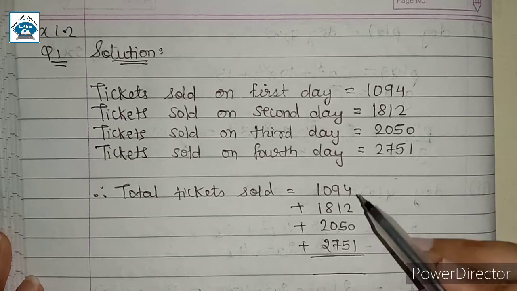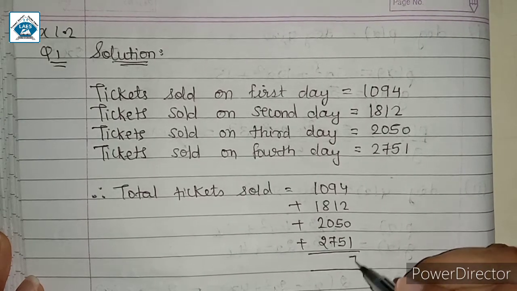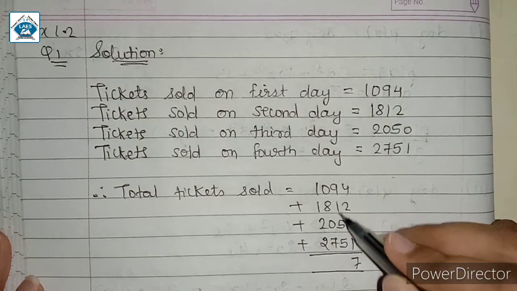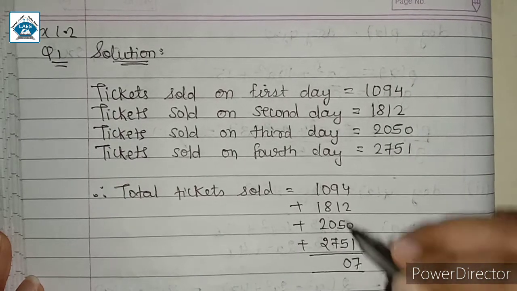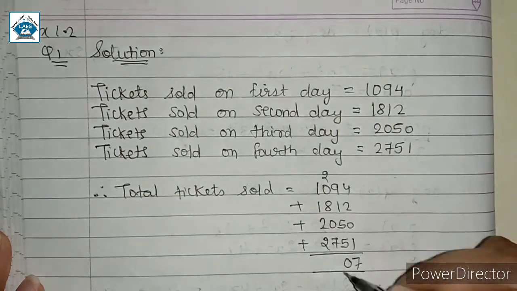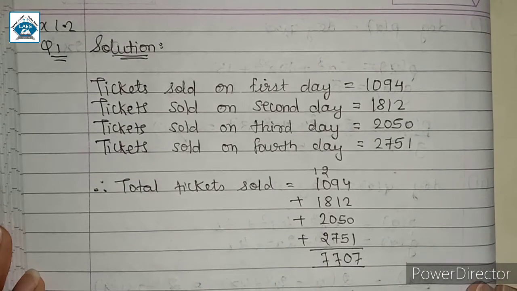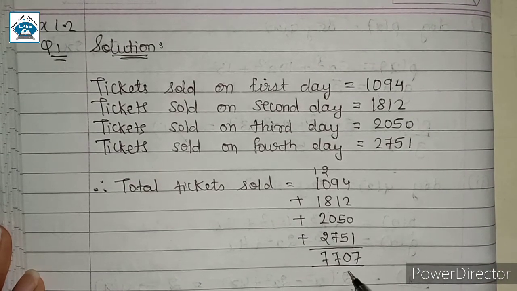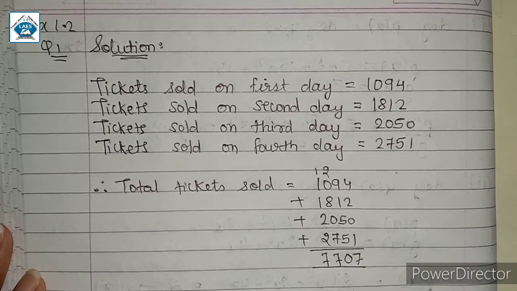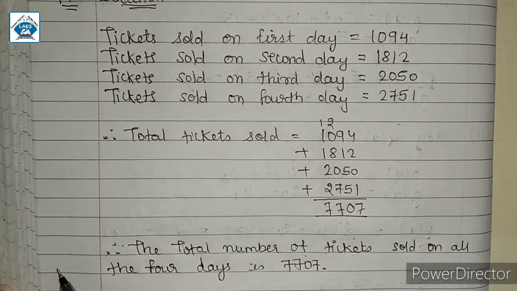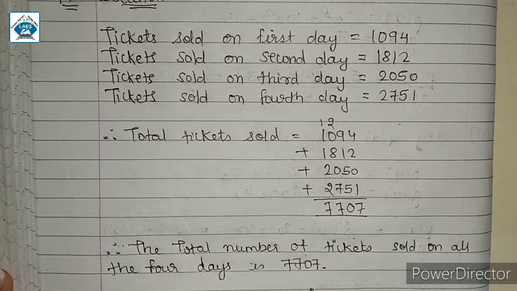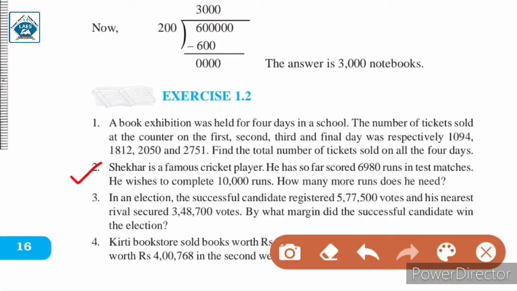So adding, we have 7, this 9 plus 1, 10, plus 10, 20. 0, and 2 goes in carry. This is 17 and 1 carry, we have 7. So 7707 is the total tickets sold. So we can conclude that therefore the total number of tickets sold on all the 4 days is 7707.